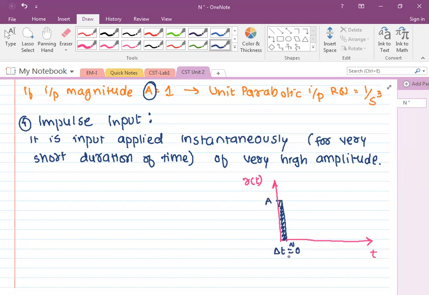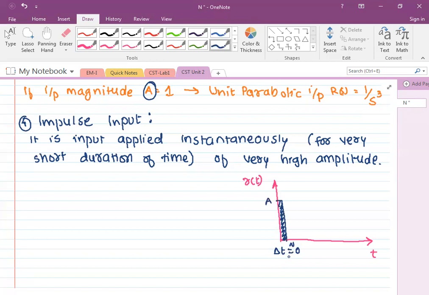Then we might have a doubt about what is the need of such input, which is applied for a very short duration and very high amplitude. So first I will give you the nature of input example, and then I'll explain why it is important to have impulse input or impulse response.